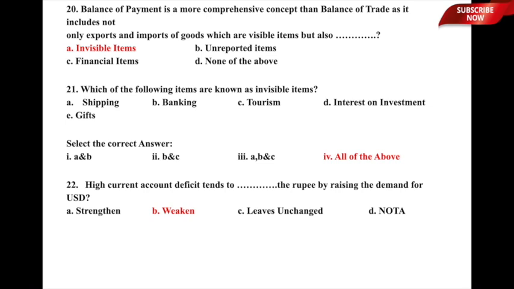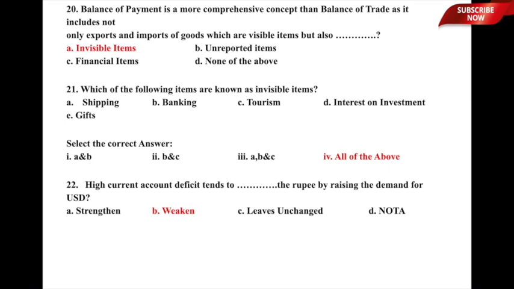The question is, which of the following items are known as invisible items? Invisible items, obviously, of balance of payment. Let us look at the underlying options. A, shipping, B, banking, C, tourism, D, interest on investment, E, gifts. And we have to select the correct answer. Again, we have been given certain options and we have to identify which of the following items are invisible items.